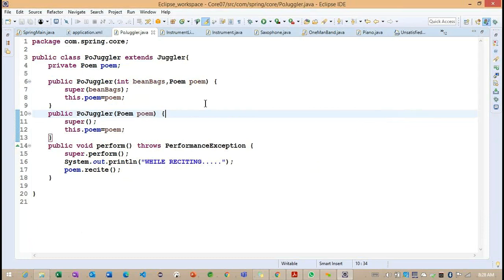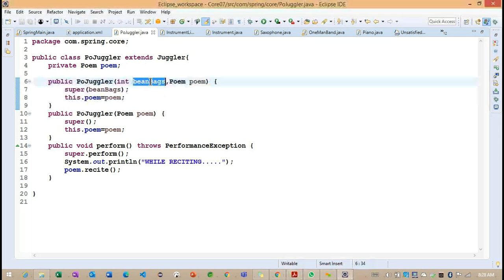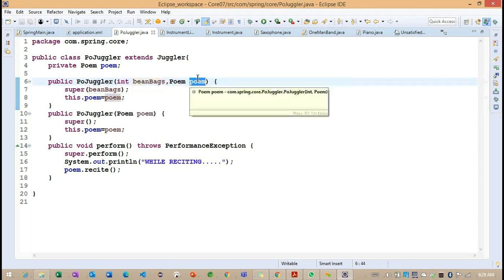This is the class we discussed in yesterday's class, because this class is expecting constructor-related information. This PostgreSQL class has a constructor: the first parameter is expecting an int type, and the second parameter is expecting an object type here.